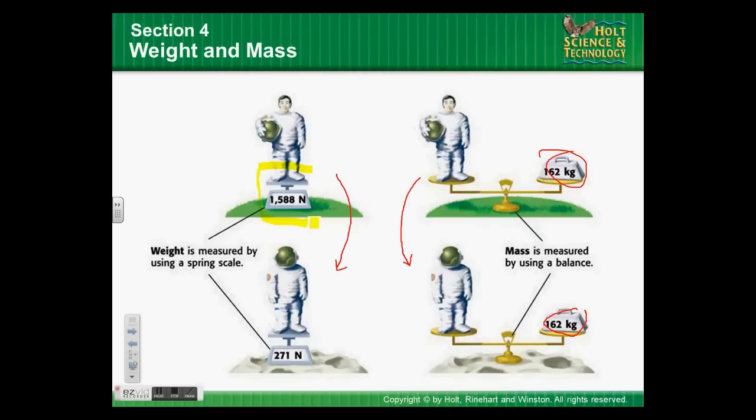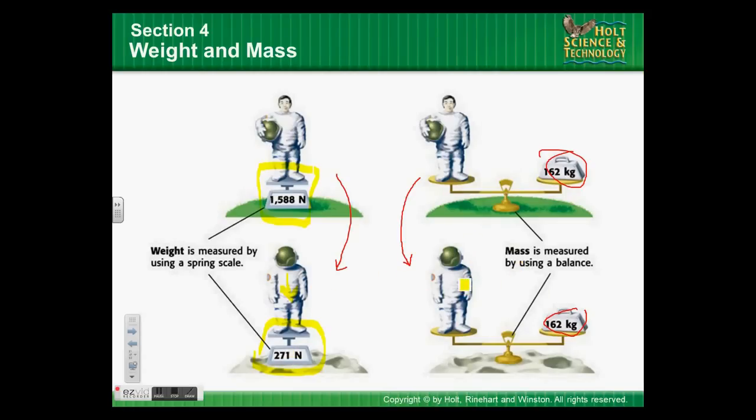Let's say I have my scale, which measures weight. I put him on there, and he weighs that much. I take my scale with me to the moon, put it on the moon, and then I stand on it. I understand that the astronaut isn't going to be pushing down as much because there's less gravity, so it wouldn't push the scale down as much, so it would read a smaller number, 271 in this case.